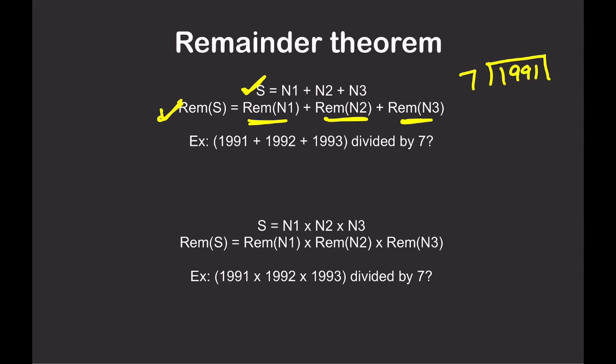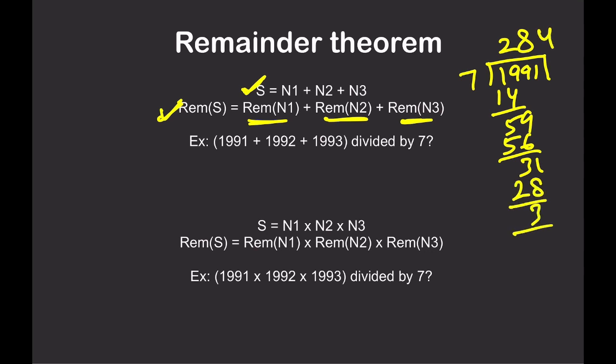1991 divided by 7. What is the remainder you will get? 7 ones are 7, 7 nines are 63, 7 eights are 56, 7 fours are 28, 3 as a remainder. So when 1991 is divided by 7, you will get 3 as a remainder. When 1992 is divided by 7, you will get 4 as a remainder. 1993, you will get 5 as remainder. Right? So now you get 3 remainders, 3 plus 4 plus 5. Is it easy, or is 1991 plus 1992 plus 1993 easy? This is easy, of course.